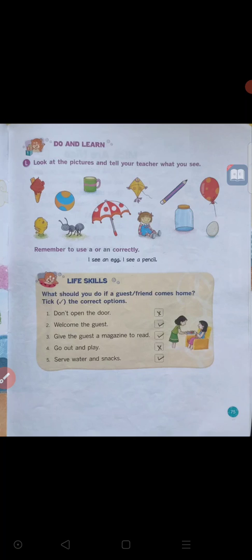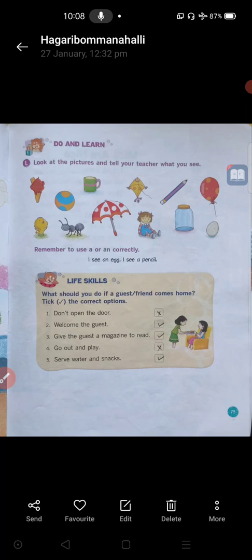Next, the life skills given here. What should you do if a guest or friend comes to your home? For example, if you are at home and your friend or a guest comes to your house, what will you do now? If you do those things, you need to put a right mark. If you are not doing those things, you need to put a wrong mark. First one: don't open the door. When they come to your house, you will not open the door. Correct or wrong? It is wrong.